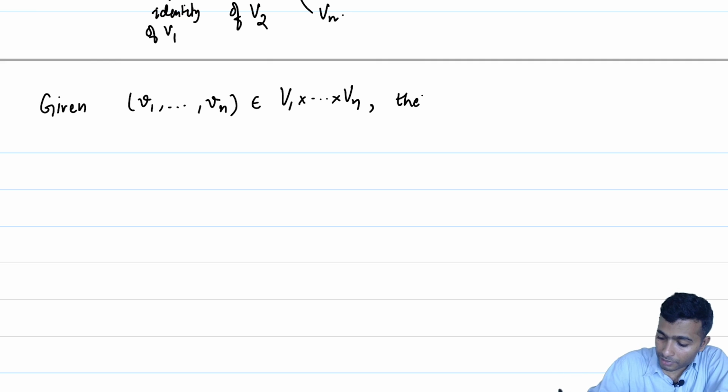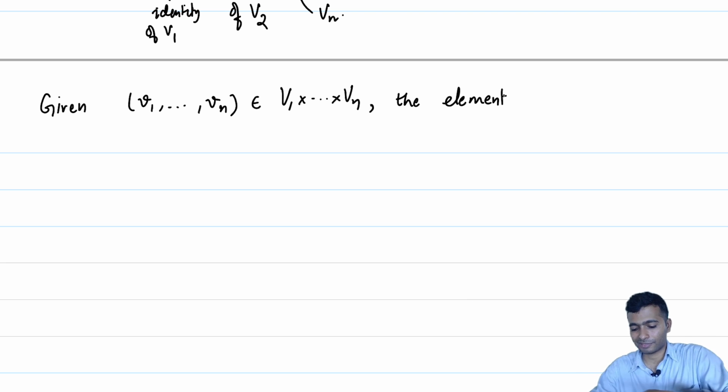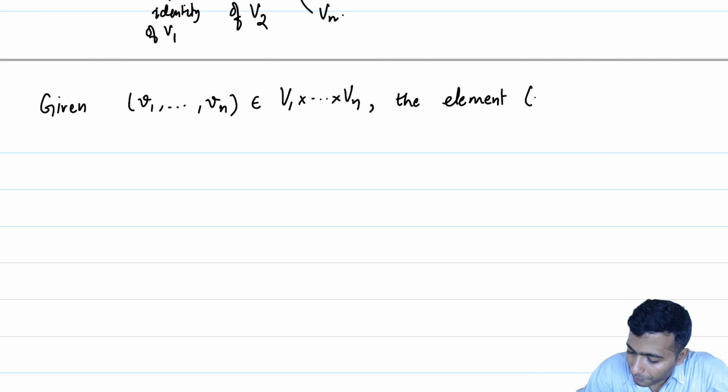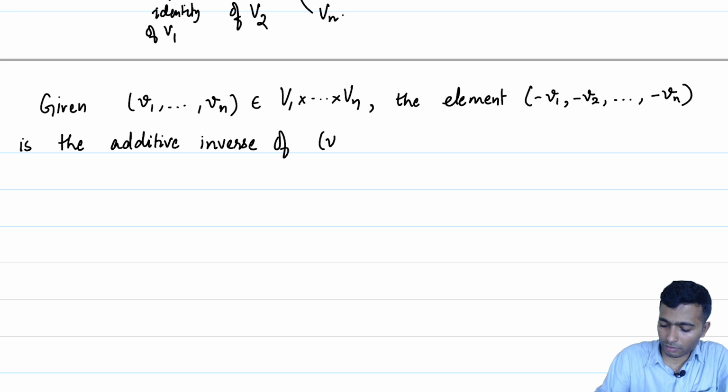These will all be vectors only once it is a vector space. So, as of now we are still in the process of establishing that this is a vector space, even though I have left it as an exercise. My claim is that the element minus v1, minus v2 up to minus vn is the additive inverse of v1 to vn.